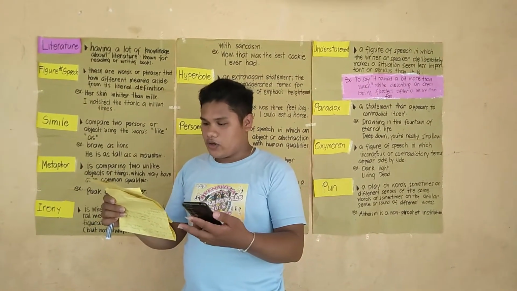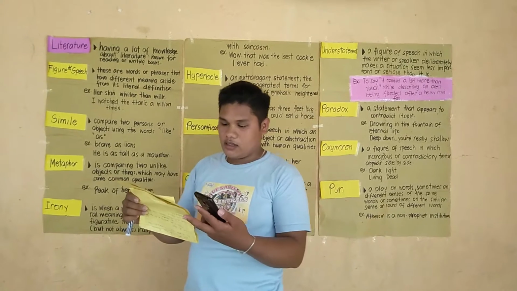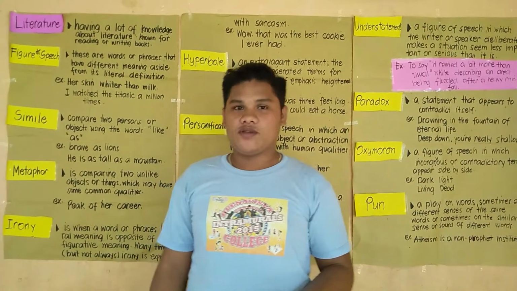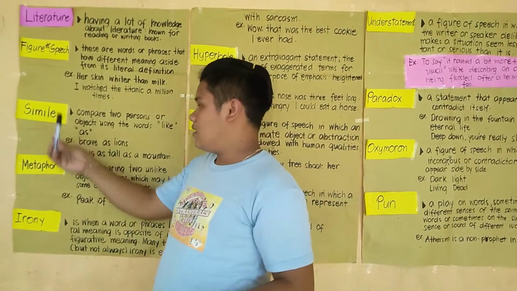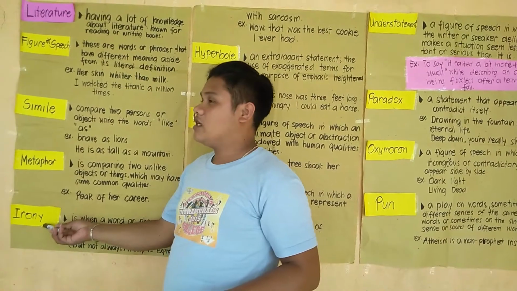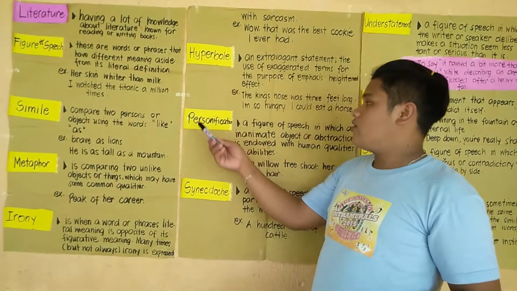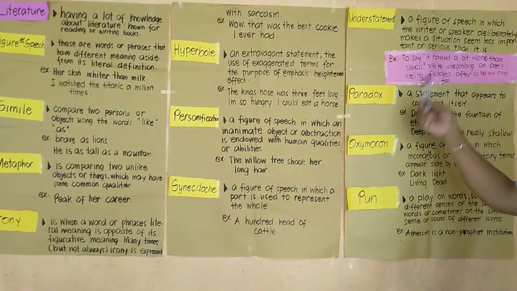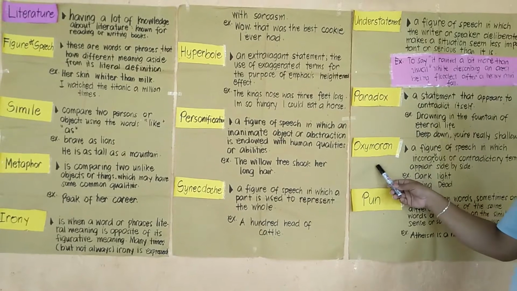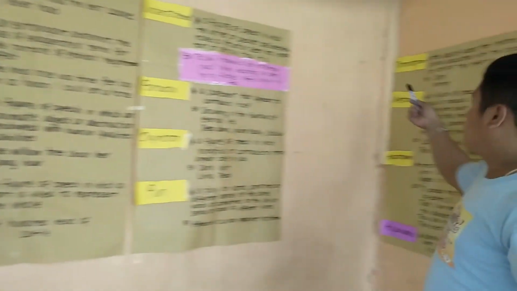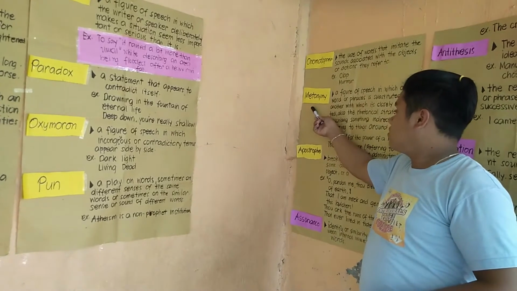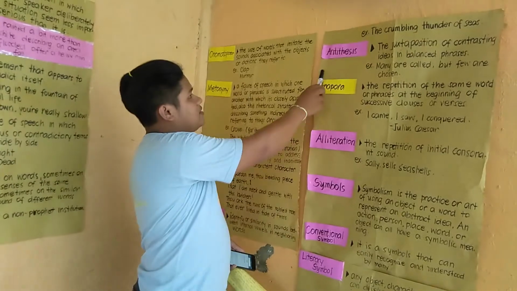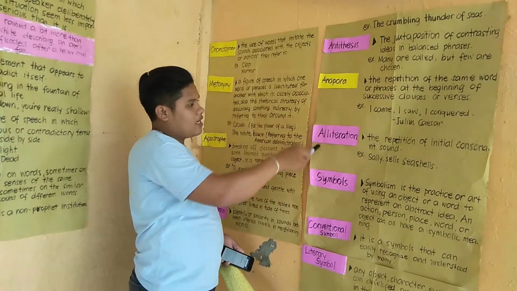We have different figures of speech. First we have the simile, the metaphor, the irony, the hyperbole, the personification, synecdoche, the understatement, the paradox, the oxymoron, pun, and also the onomatopoeia, the metonymy, apostrophe, assonance, the antithesis, the anaphora, and alliteration.